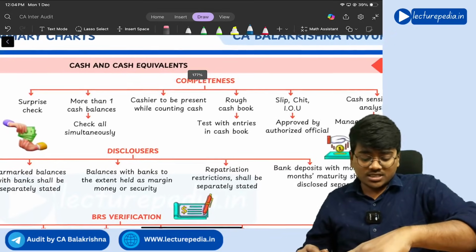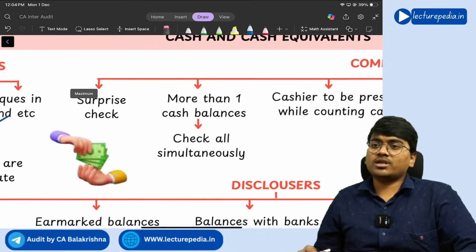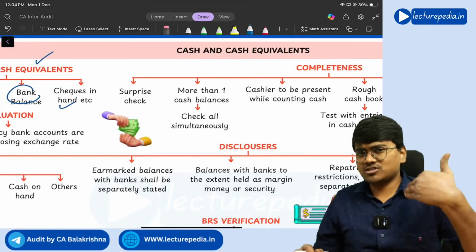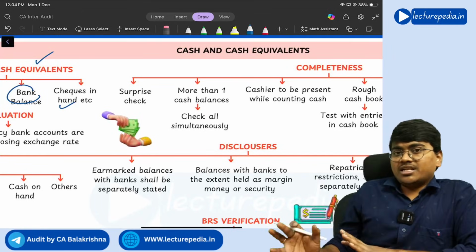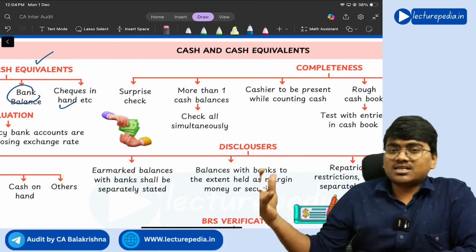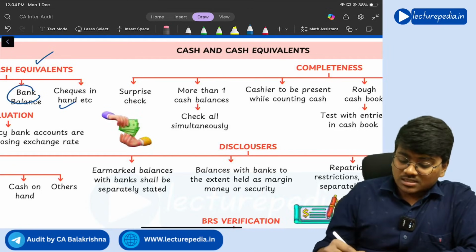So with respect to checking completeness of these cash and cash equivalents, what procedures will you perform? First of all, you need to conduct a surprise check. So without giving any information, you need to visit the company and check the cash and cash equivalent balance.